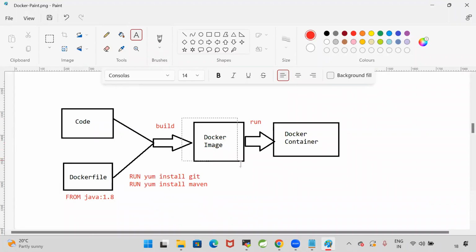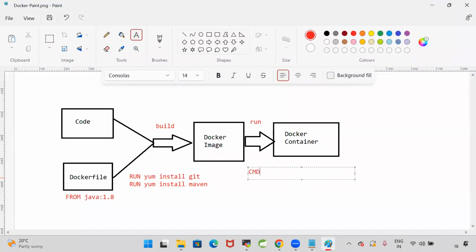Fine, with this my Docker image is created. After the Docker image is created, I want to run some commands when the container is creating. CMD start Tomcat. Container creation means my application will execute. So container creation means application execution.